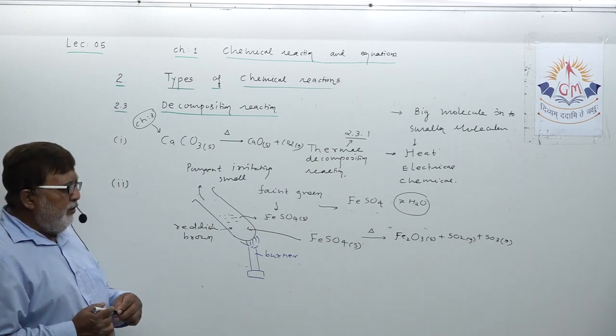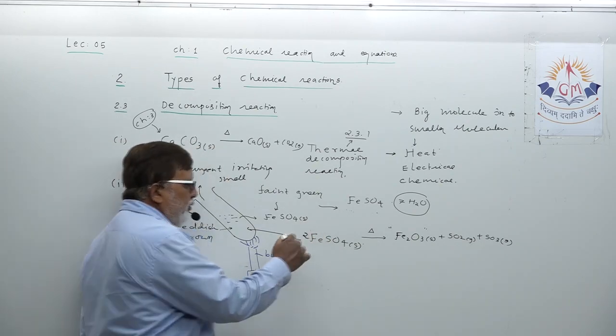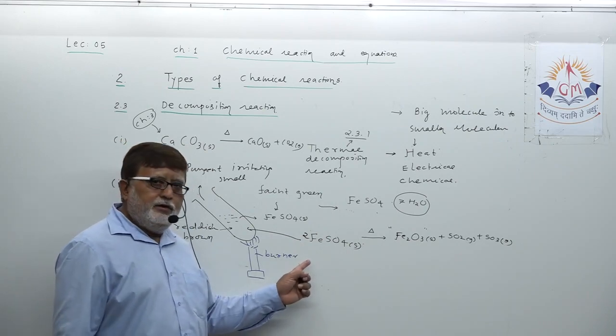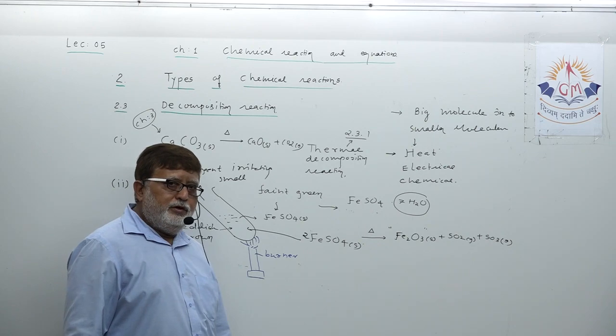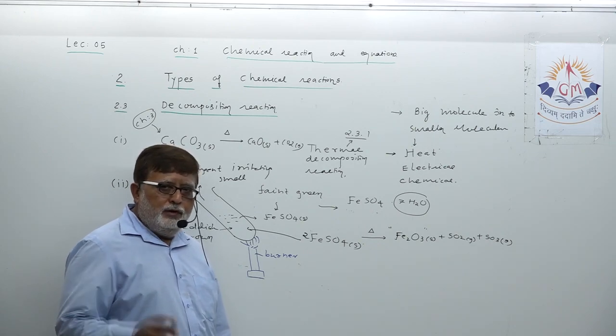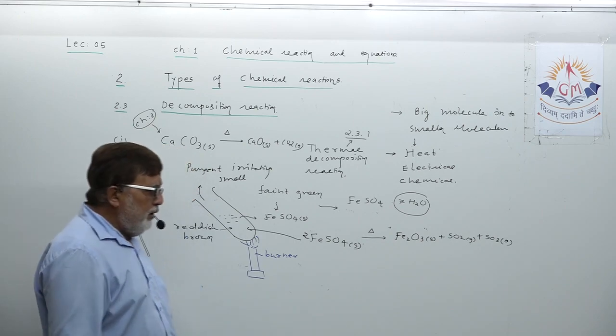Understand? So dear student, to balance it, you just have to put a 2 here. We have practiced the same chemical reaction in our lecture number 4, when I was giving you the practice of balancing a chemical equation.